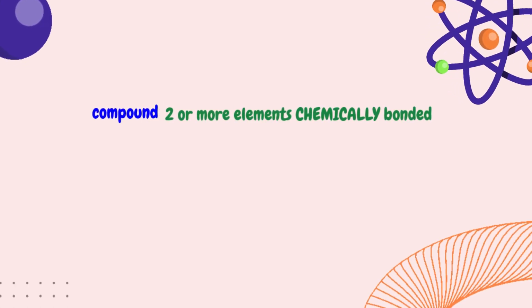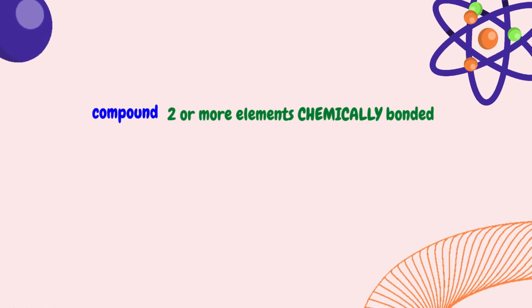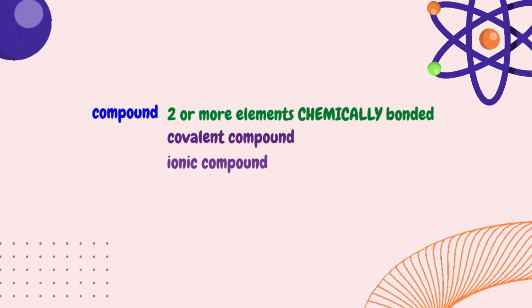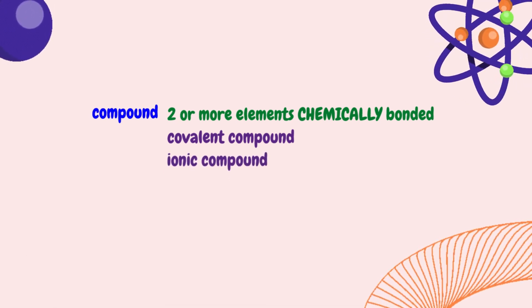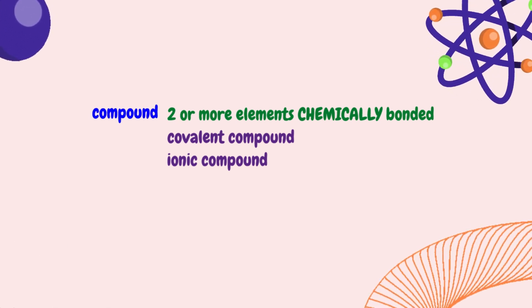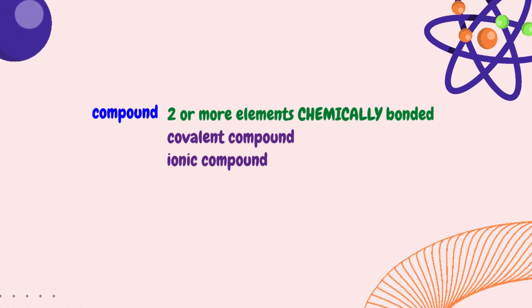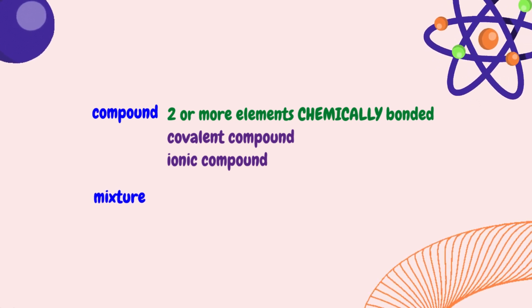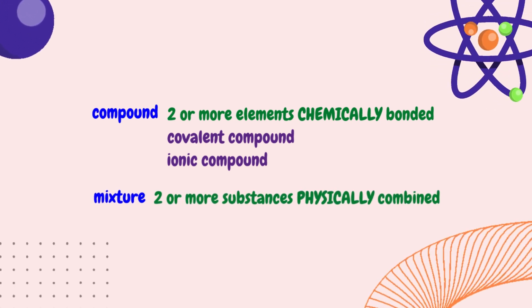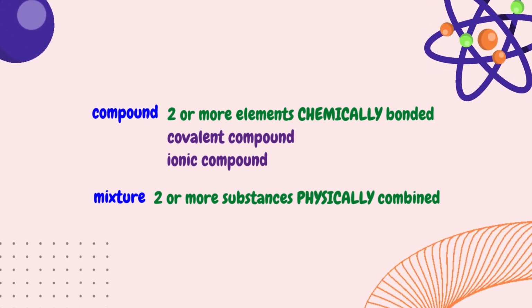To recap, a compound is a group of two or more elements chemically bonded together. Compounds exist as covalent compounds or ionic compounds. Covalent compounds consist of two or more nonmetals chemically bonded. Ionic compounds consist of metal and nonmetal chemically bonded. A mixture is a group of two or more substances that are physically combined. The substances in a mixture can be elements or compounds.